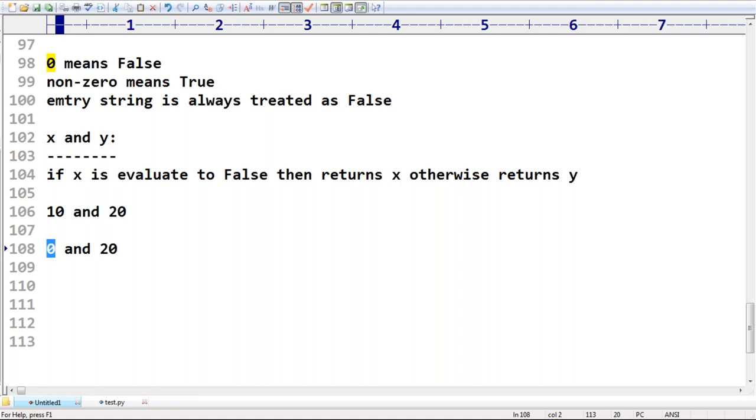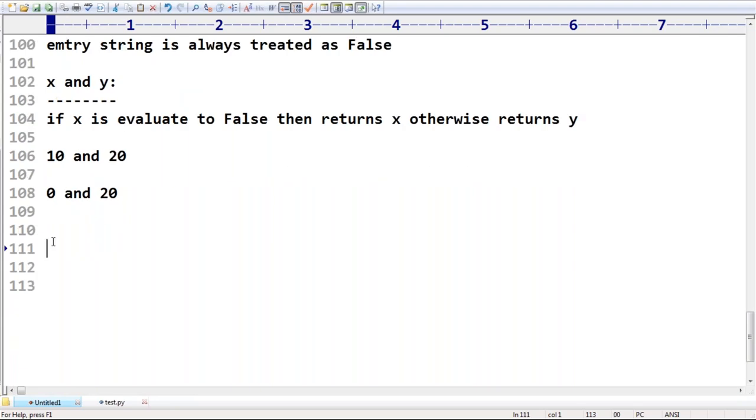If the first one is not 0, then the result is always y. Something like that you can at least remember. Better to write in your own words, and then you will be able to compare.